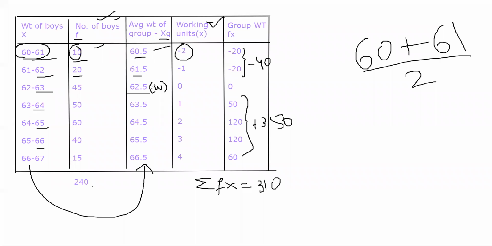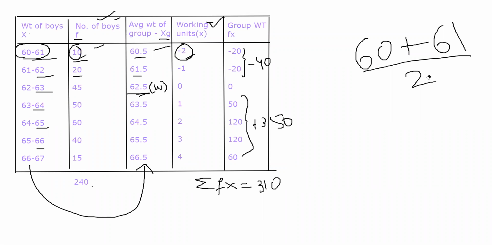And I deduct this assumed mean from all of this average weight. So I will get a certain value. Those are my working units. I will multiply those working units, or those deviations, by the number of boys. See, ultimately when I try to find out the mean, I will add this value that I'm about to get to the working origin so that I get the same answer.